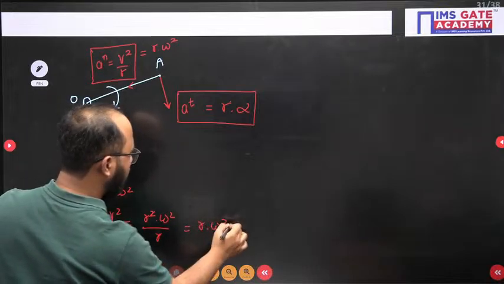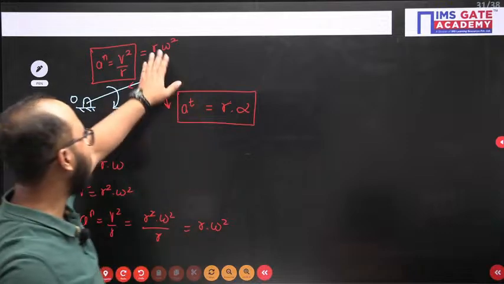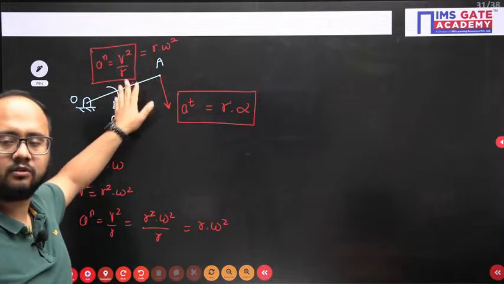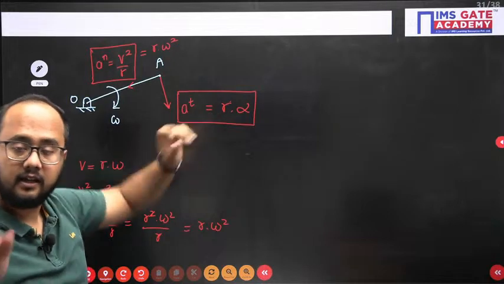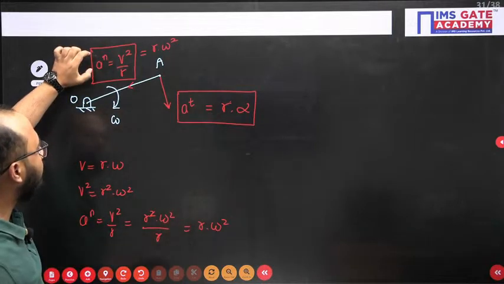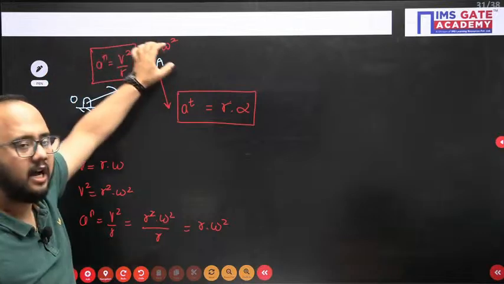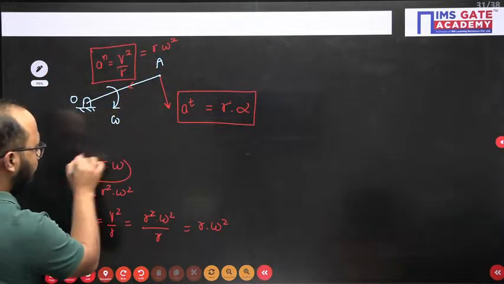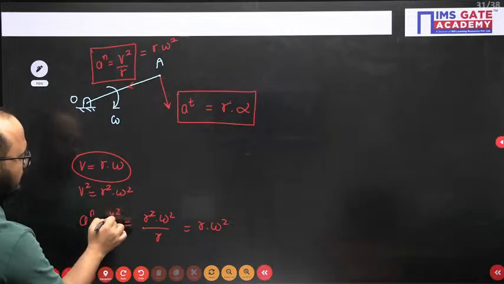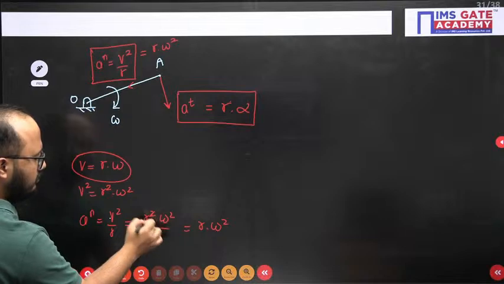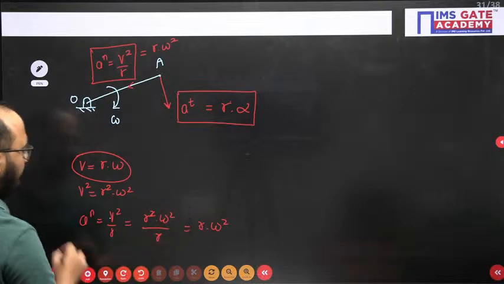So v square will be r square into omega square. If you put it in v square by r, this r gets cancelled out, so you finally have r into omega square. So both r omega square and v square by r are there. You will use the formula based on the value given, whether omega is given or v is given.